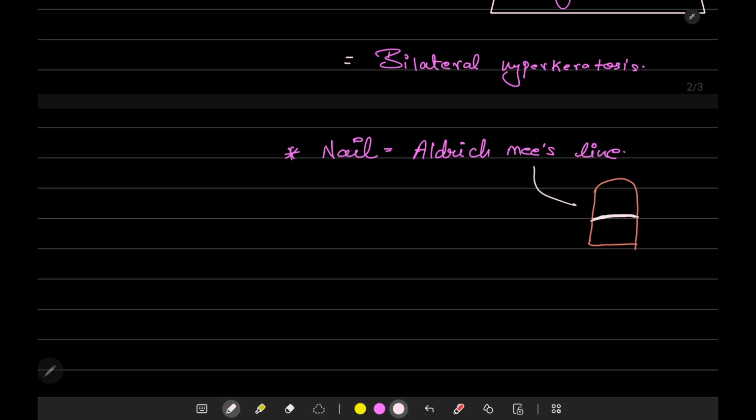This is known as Aldrich Mees line. It is not specific only for arsenic. We will study this also in thallium poisoning. So this is not a trademark sign that can only appear in arsenic poisoning.